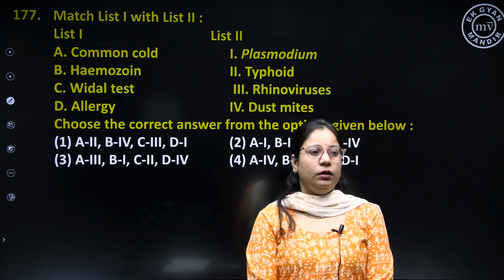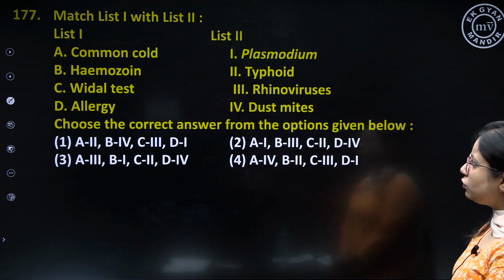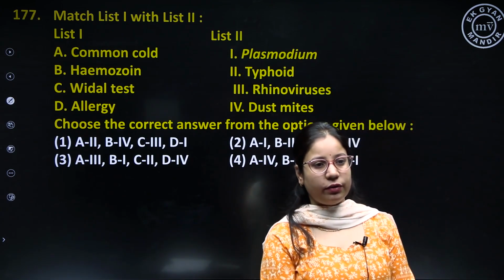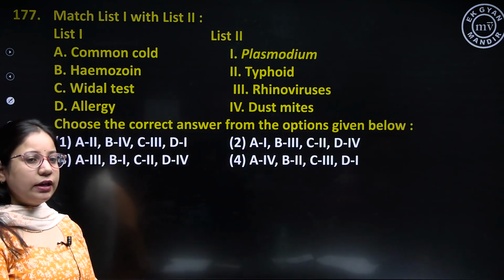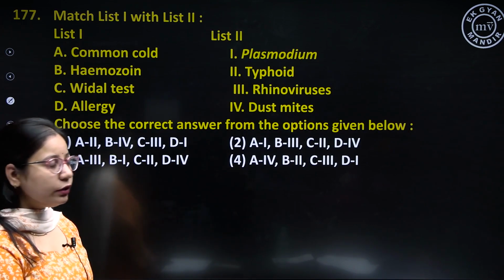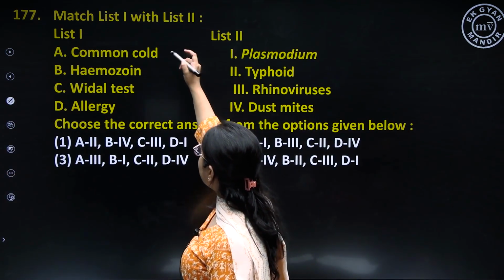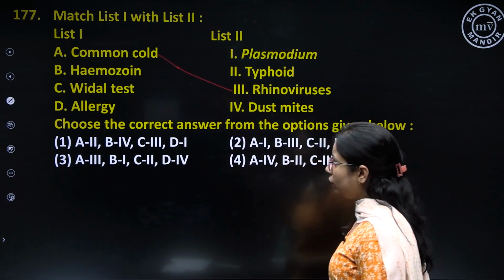Question number 177, match list 1 with list 2. List 1 and list 2, here are some diseases which are given in list 1. We have to match them with the options given in list 2. So first of all, you can see common cold. So common cold, it is a disease, it is a viral disease which is caused by rhinovirus, obviously.